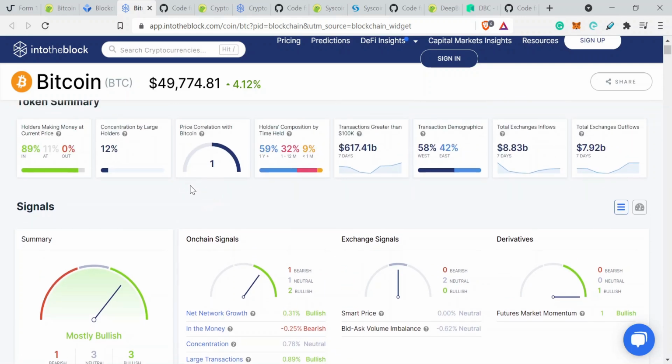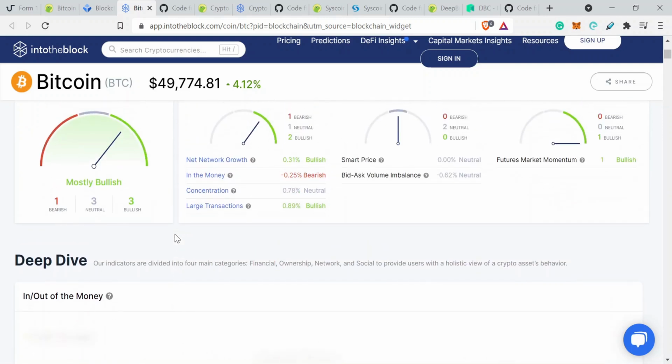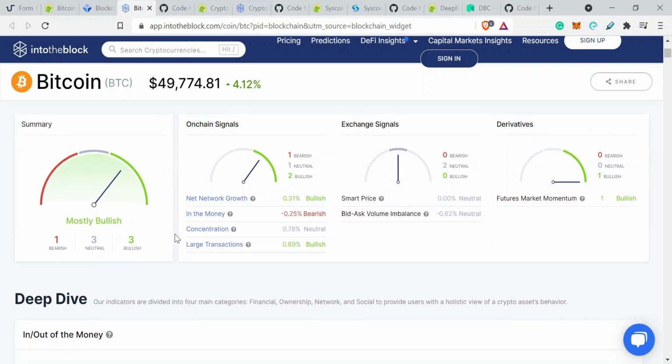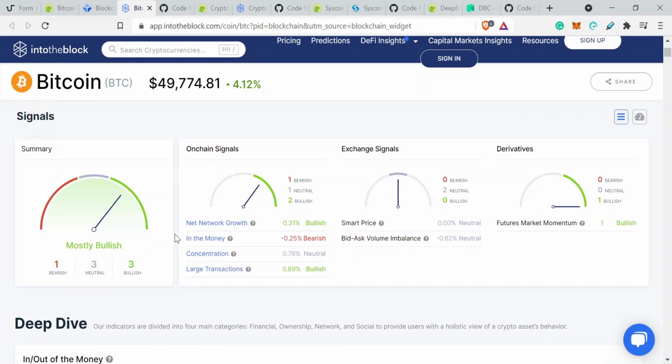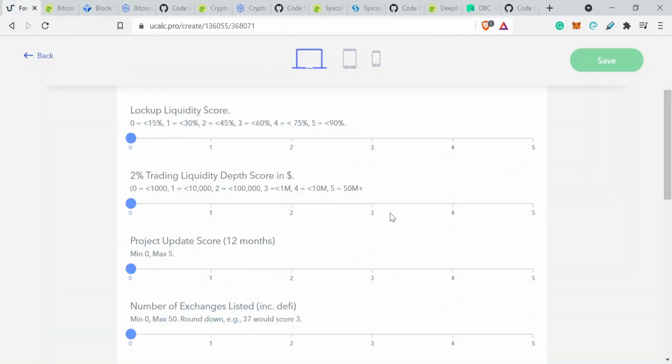Okay, so if we do this, we're actually able to determine over the last 12 months how many people have been holding their Bitcoin versus selling. And that's what I'm ultimately looking for, the number of people who have locked up their crypto. And we can see that 59% over the last year have not sold. So we're almost at 60%, which in the algorithm is going to be this one here, so just under 3.